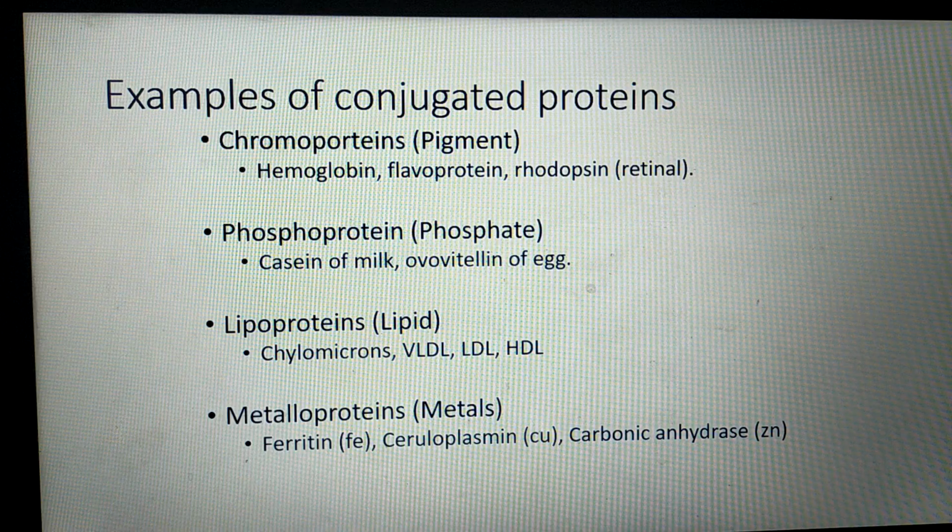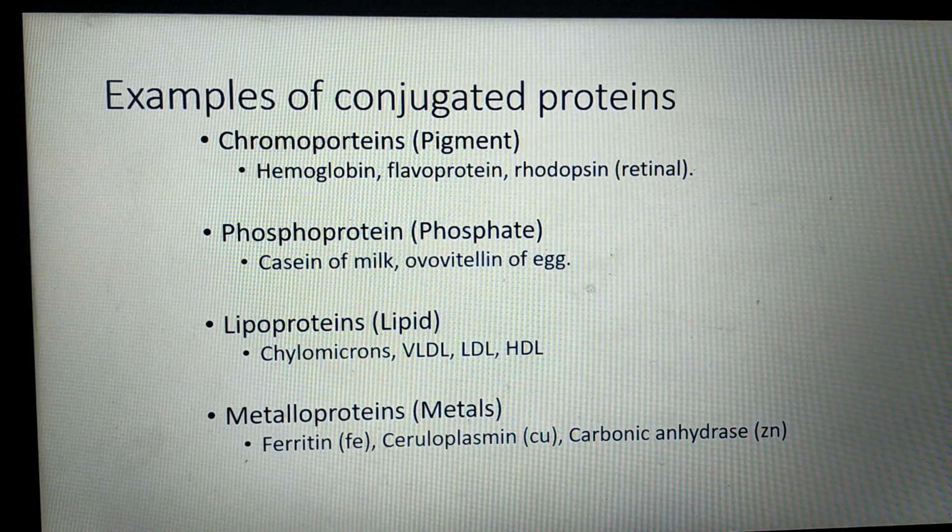Next, phosphoprotein, which contains proteins and phosphate. Example, casein of milk, ovovitellin of egg. Lipoproteins, as the name suggests, is a protein associated with lipids. Examples, chylomicron, very low density lipoprotein VLDL, low density lipoprotein LDL, high density lipoprotein HDL. And next are metalloproteins, means the proteins which are associated with metals. Ferritin is a protein which contains iron as a prosthetic group. Ceruloplasmin contains copper. Carbonic anhydrase contains zinc. So these are the examples of conjugated proteins.